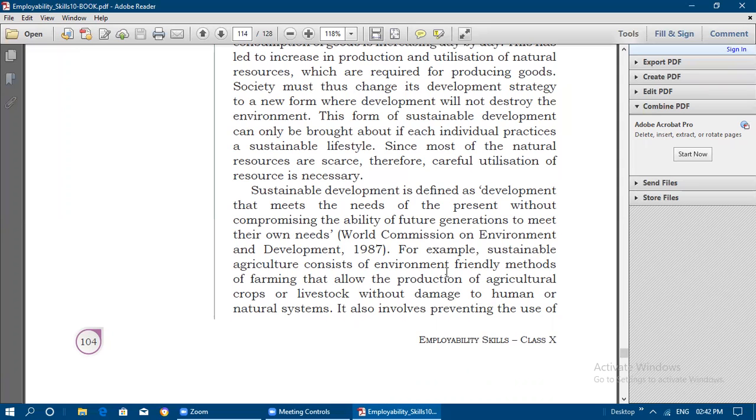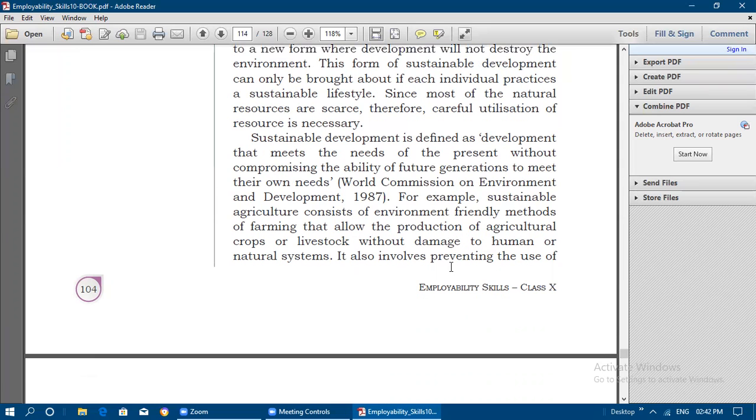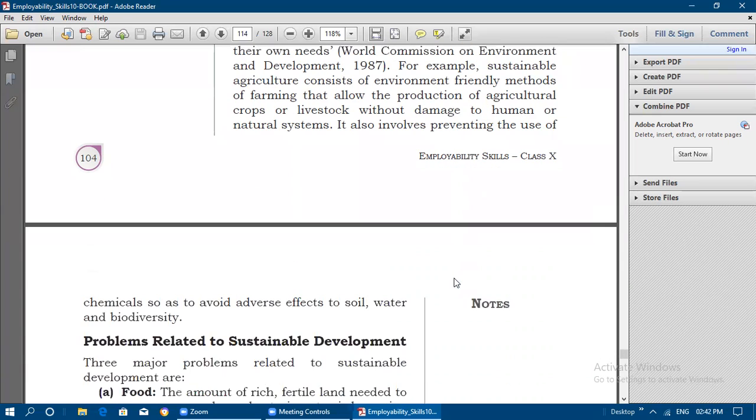That is one kind of agriculture we need to form. It also involves preventing the use of chemicals so as to avoid adverse effects to the soil, water, and biodiversity, because a lot of animals and human beings are living in this world, so they should not get affected because of the pesticides and chemicals which we are adding to the soil.